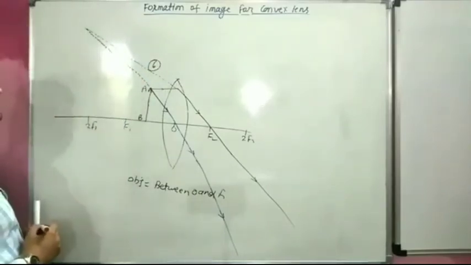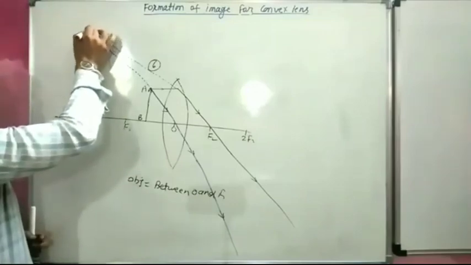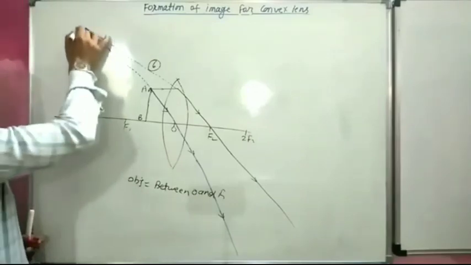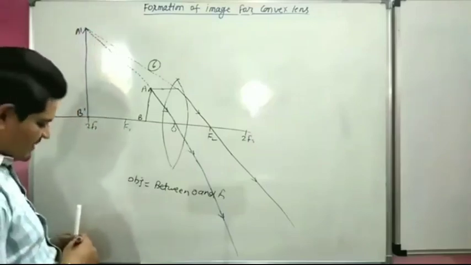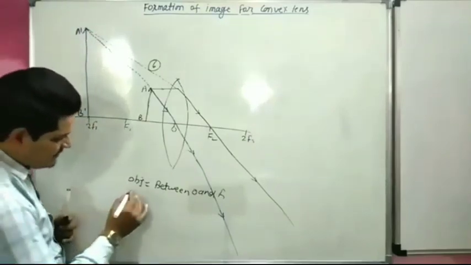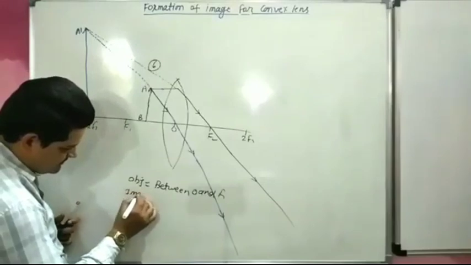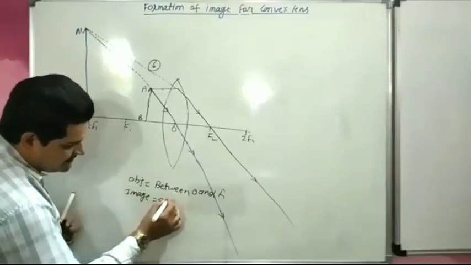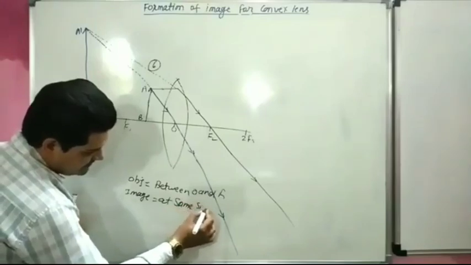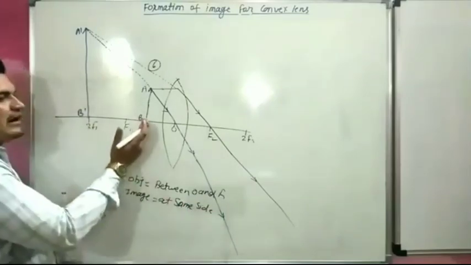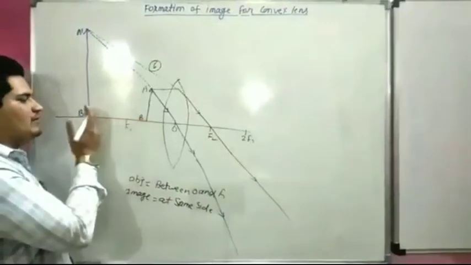Here both rays are meeting, so this is called our image A dash B dash. So image forms at the same side as the object.